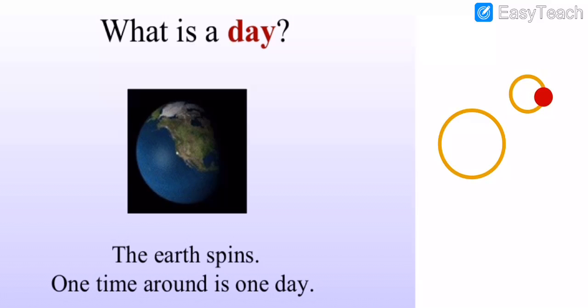It means the earth starts from here and goes around to here. It means it completes one full round, so it takes a whole 1 day. How much time does it take? It takes a whole 1 day. Understood, my dear all students?